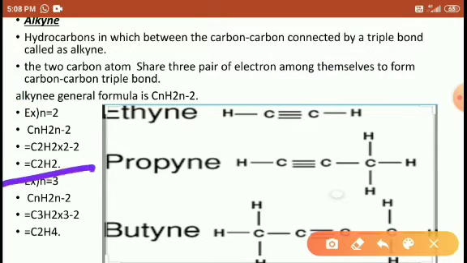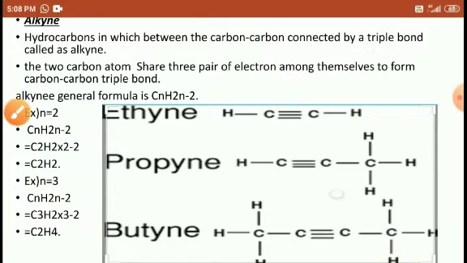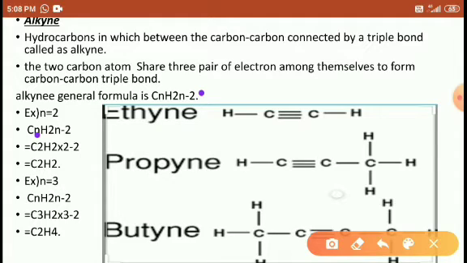Students, so n is equal to 3. Sorry, n is equal to 2. So in place of n substitute in its general formula CnH2n minus 2. In place of n substitute the integer n is equal to 2. CnH2n minus 2, C2H2 into 2 minus 2. Then the formula is C2H2. Right, sure.